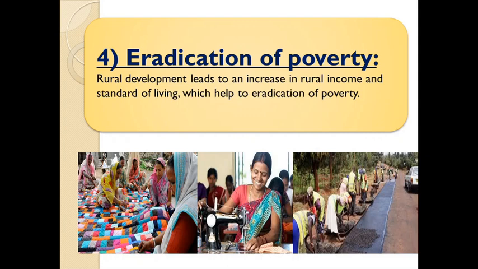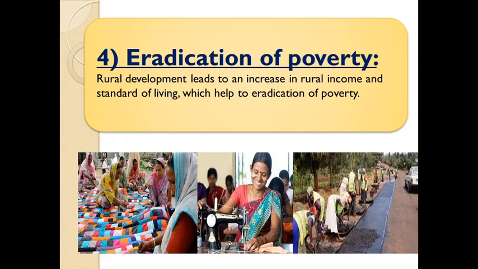So moving on to the fourth importance, eradication of poverty. In case of eradication of poverty, rural development leads to an increase in rural income and standard of living. This helps in the eradication of poverty. Yes, very well said, with the help of rural development, the village people were provided with job opportunities, and these job opportunities were not in other cities, they were in their own village. By providing small industries, women were provided with jobs for stitching.